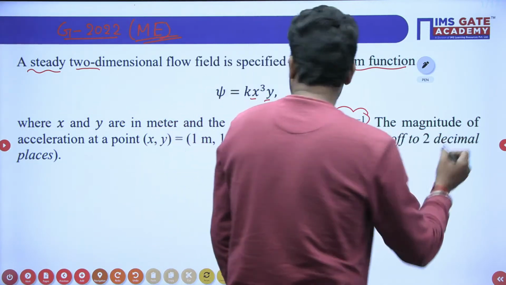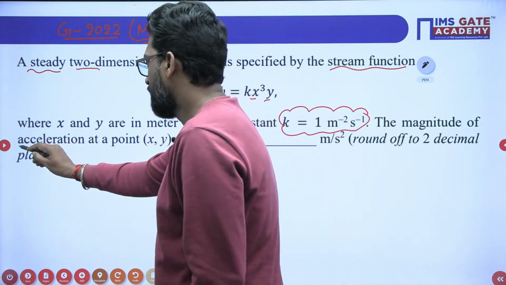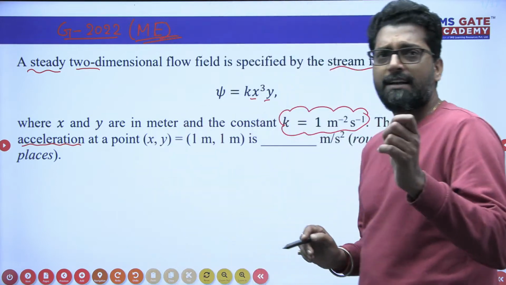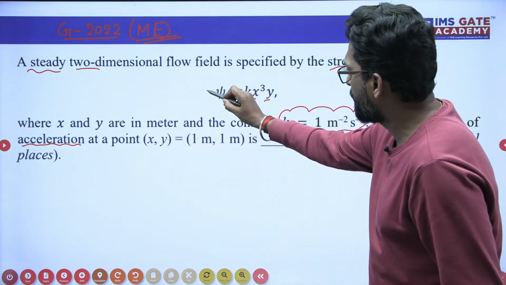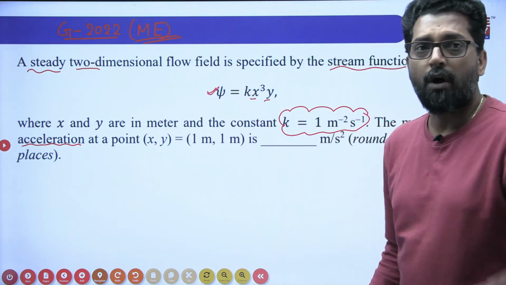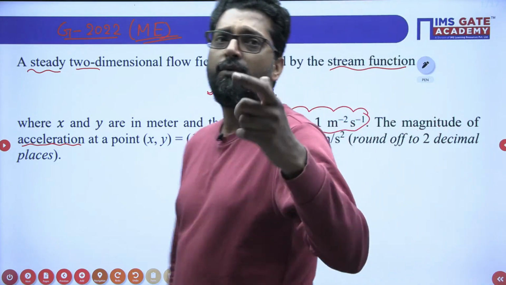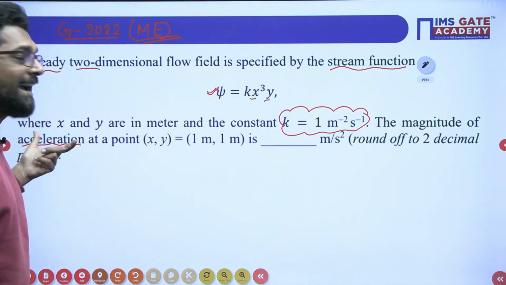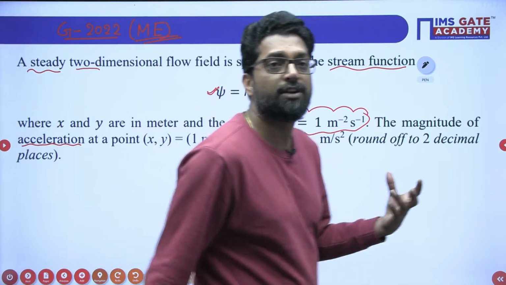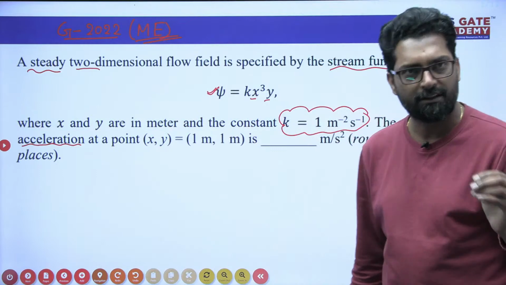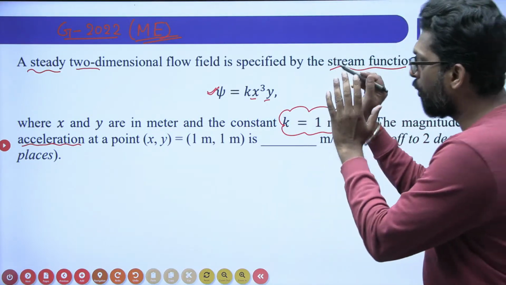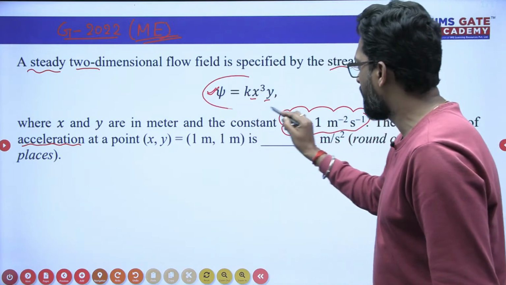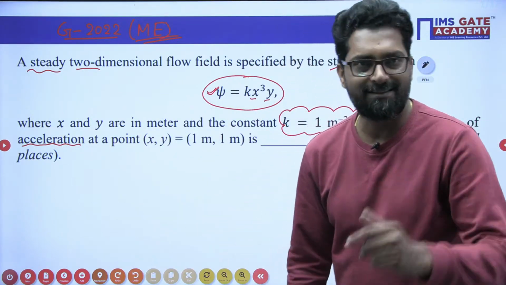The question asks for the magnitude of acceleration. This is a very simple problem. If a stream function is given, how do we develop the equation of acceleration? That is the main concern and motivation of this question: given the stream function, how to calculate the acceleration.